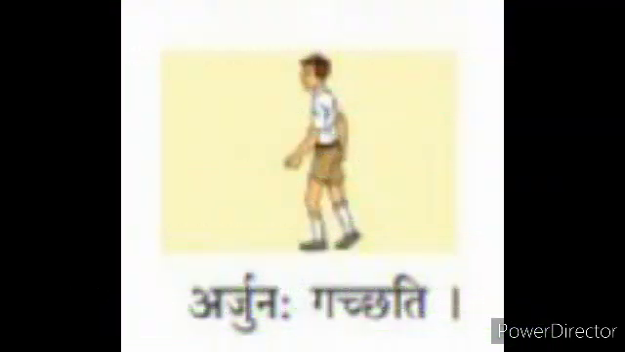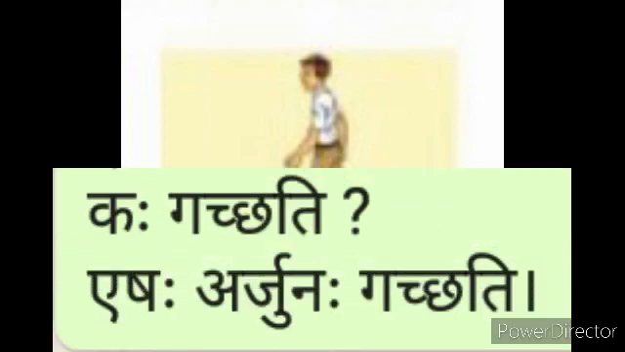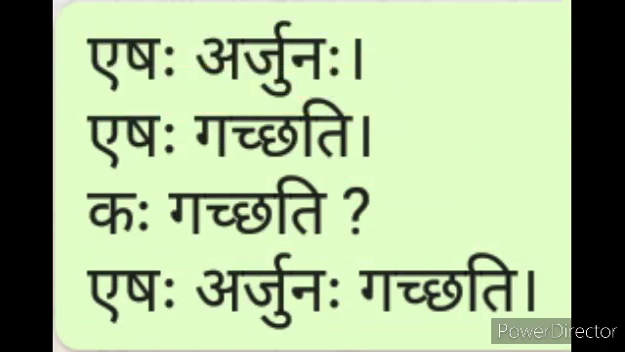The next one, अर्जुनः गच्छति. Arjun is going. Make a sentence: एषः अर्जुनः. एषः गच्छति. Frame the question: कः गच्छति. Answer: एषः अर्जुनः गच्छति.